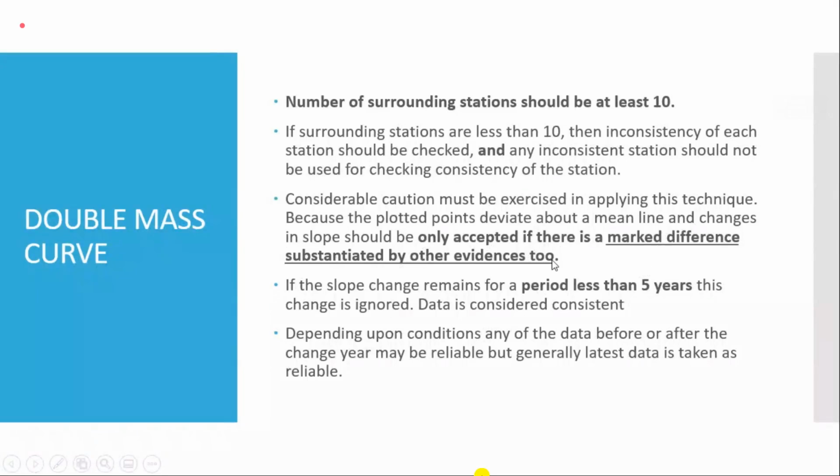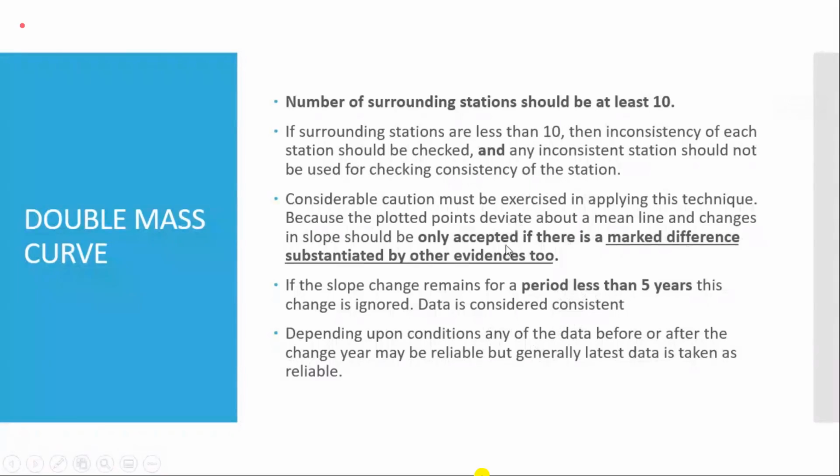What do we mean by other evidences? I am telling you that if you have found the inconsistency, then you should see the record of working of that station. You have to visit that station, get the register of that station, and see the transfer postings. So that is the other evidences. If you have seen a marked difference and it is proved by other evidences also, then inconsistency should be marked. If the slope change remains for a shorter period of less than 5 years, this change should be ignored as a local variation. Data is still considered consistent.